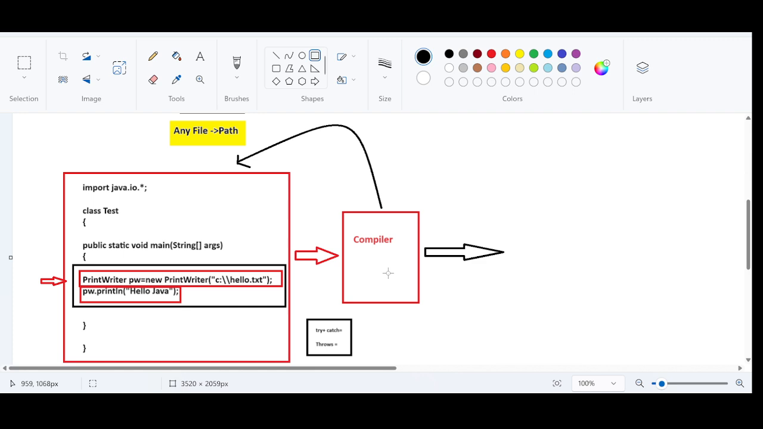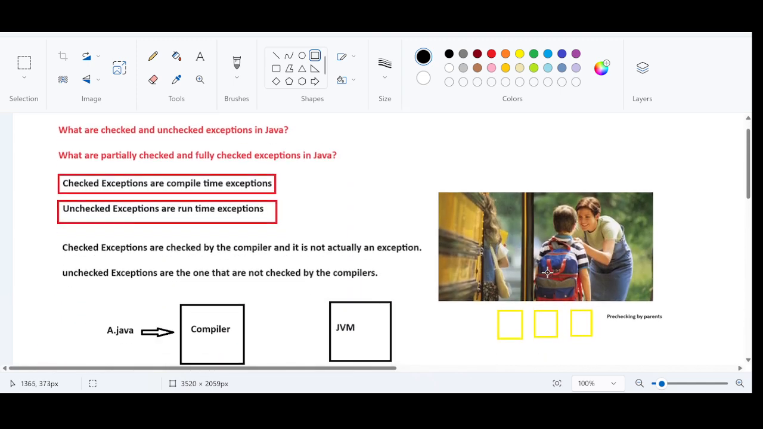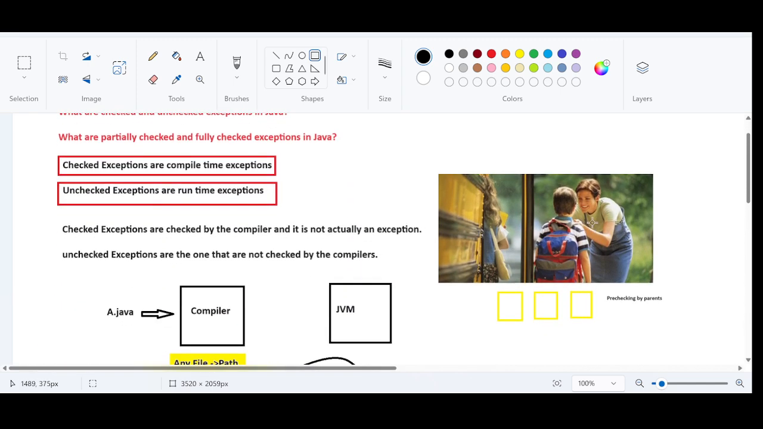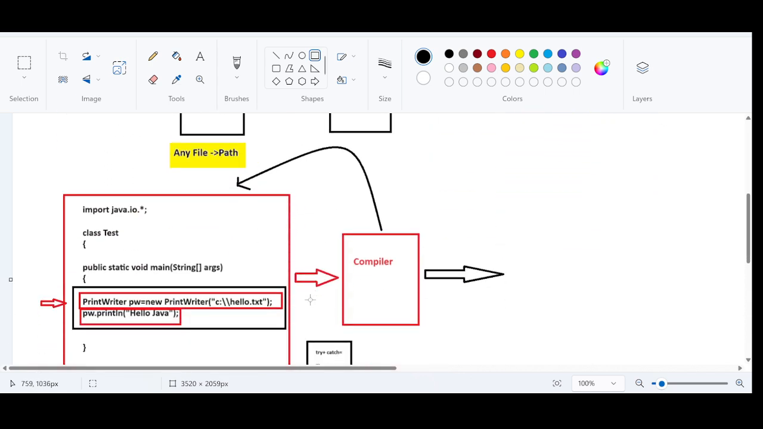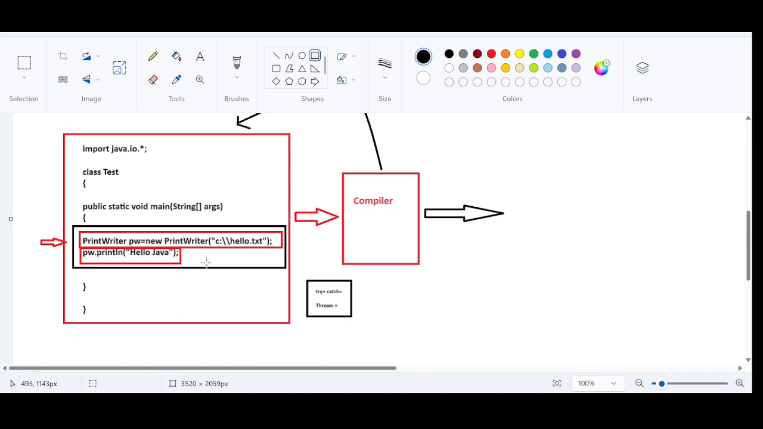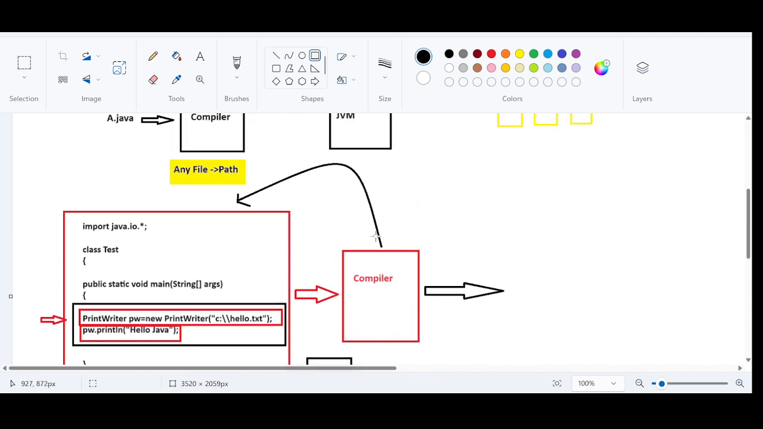The compiler is checking first. It is doing the pre-checking. Pre-checking in the sense that, like in my previous real-time analogy, the parent is asking the child whether he is carrying an additional pen or not. Likewise, the compiler will ask the developer to handle this code, right? Until and unless we handle this code, it is not going to compile, and it is throwing an error.